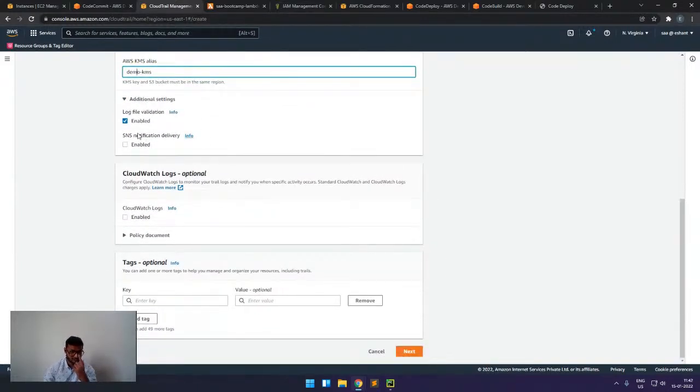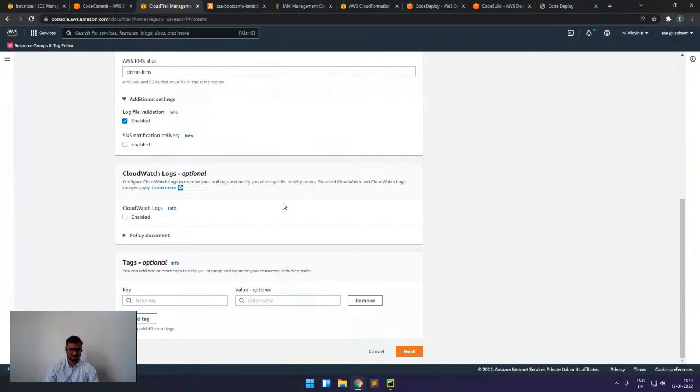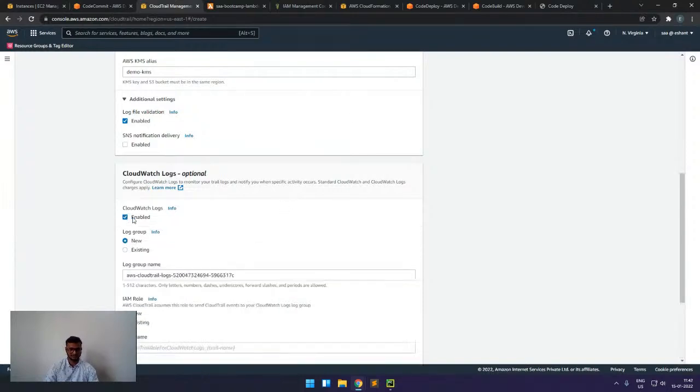And the most important feature of this is log file validation. One question arises here: currently I am monitoring and logging everything, but what happens if someone changes this log file in the S3 bucket? For that, CloudTrail supports log file validation, where it checks the integrity. It creates a digest file, and based on hashing, it checks whether that file has been altered or not. We can also send the logs to CloudWatch.